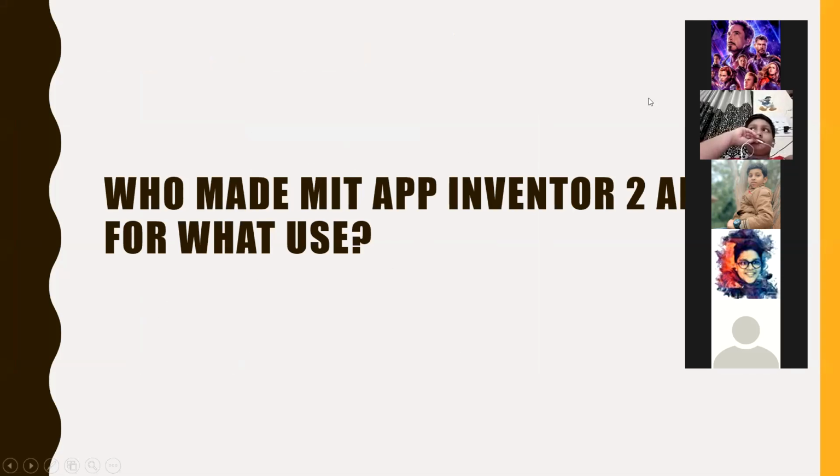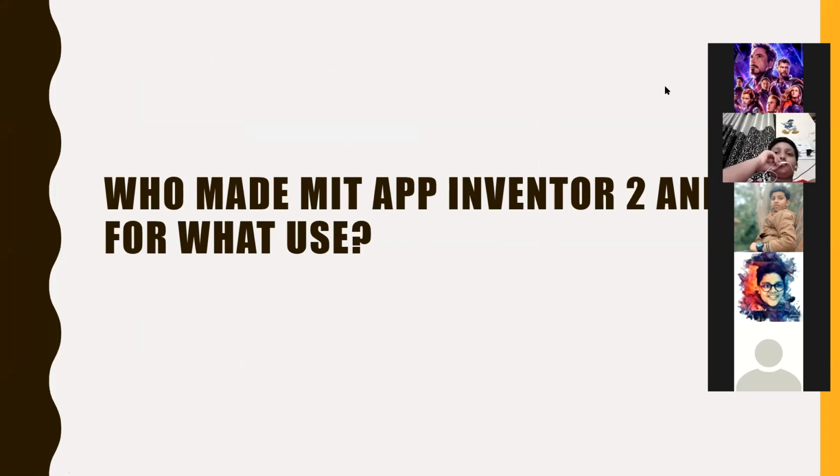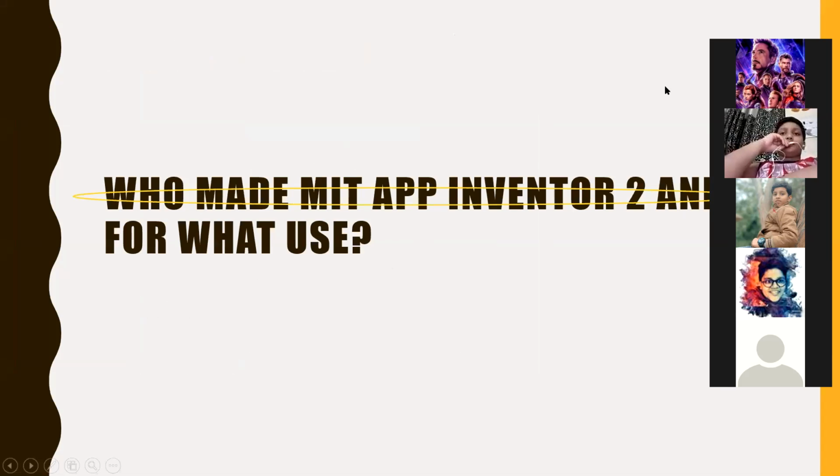Now one more question for you. Can you tell who made this MIT App Inventor 2, and what is the use of it? You can just guess and then we will tell you. Is there anyone? You can unmute yourself and say.